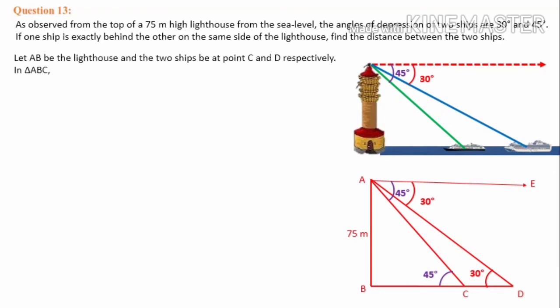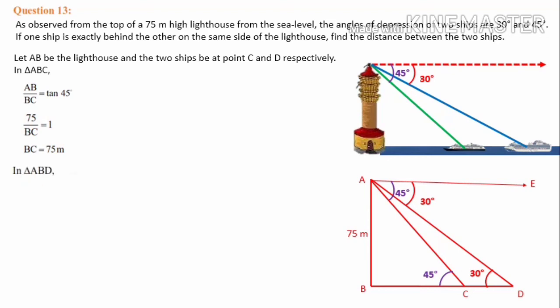Now let's go for the calculation. Let AB be the lighthouse and the two ships be at points C and D respectively. We first consider triangle ABC. In triangle ABC, this is opposite and this is adjacent. These two sides usually we take. Then AB by BC is equal to tan 45. AB we know is 75, the height of the lighthouse. So 75 divided by BC is equal to 1, as the tan 45 value is 1. When you cross multiply it, BC into 1 is BC, and 75 into 1 is 75 meter.